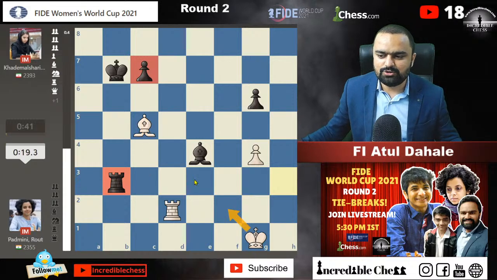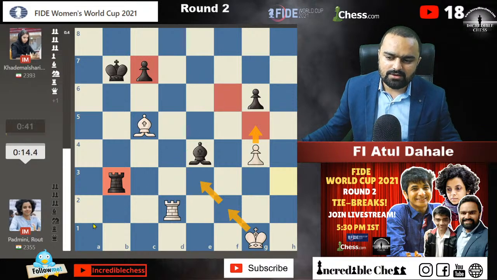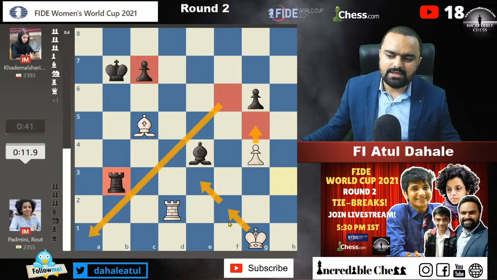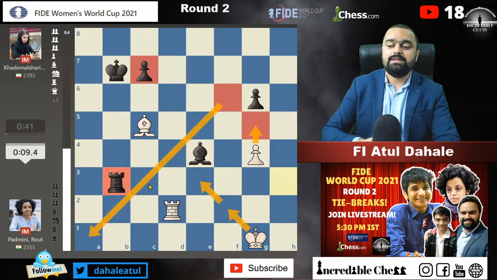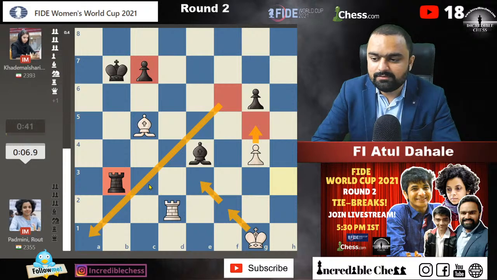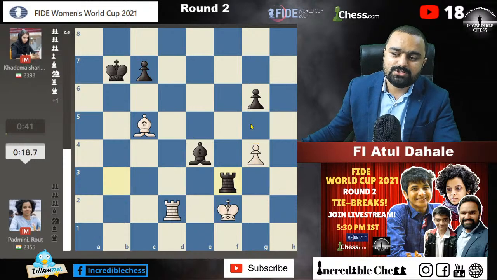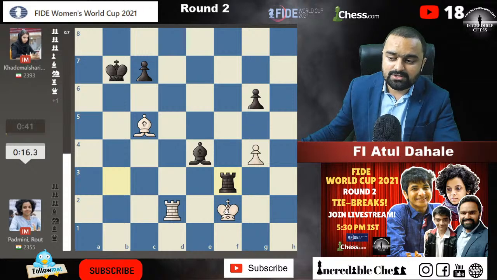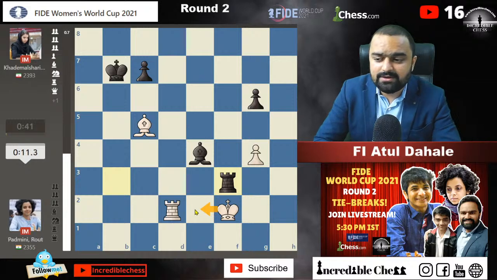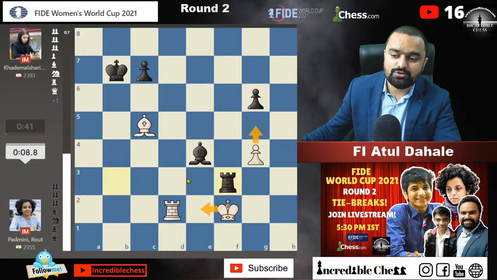And the king should come up, the pawn should go to g5 square, the bishop will be placed on the f6 square, controlling this diagonal, and somehow if the king comes up, then Padmini can hope to draw the game, hold on to the game. So it's a difficult situation, guys. Right now you cannot really play g5 because of one obvious move, rook to g3, and the pawn on g5 will be lost. So she needs to first bring the king into the game. So king e2 should be played now. She played king to f2 because g5 was not a possibility because of rook g3 check and rook into g5. But now she is going for king f2 and king e2.